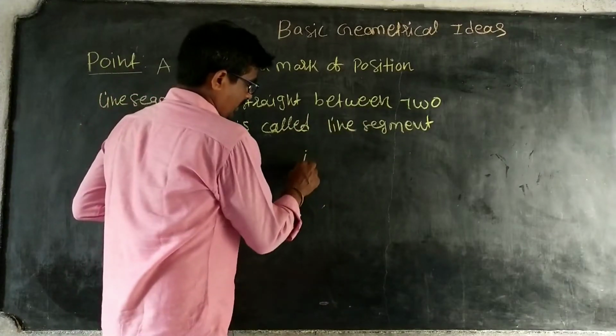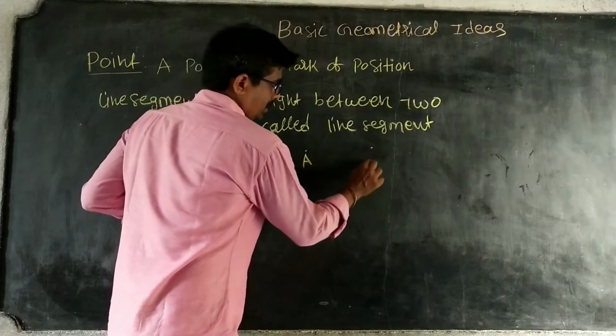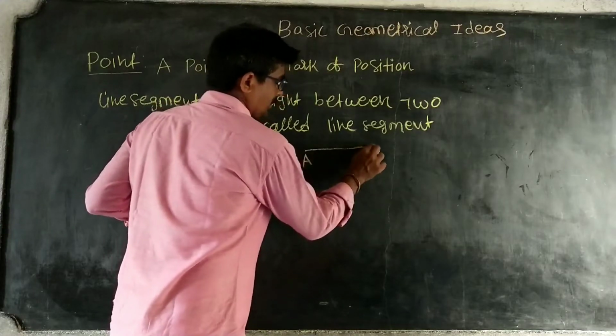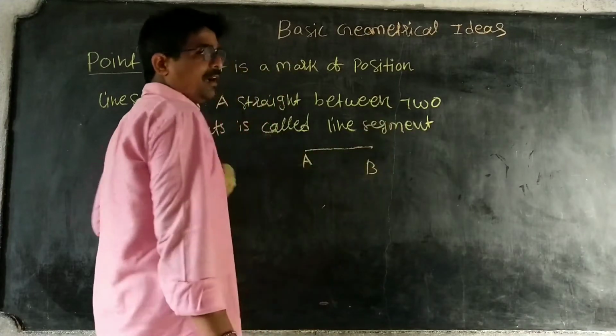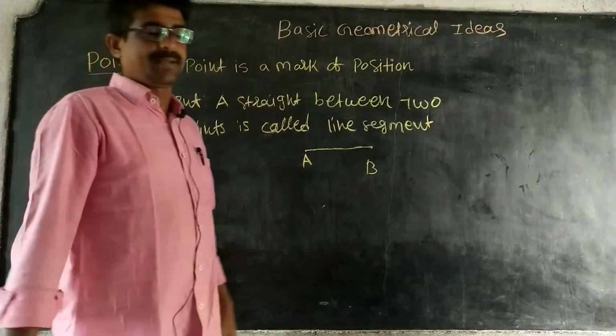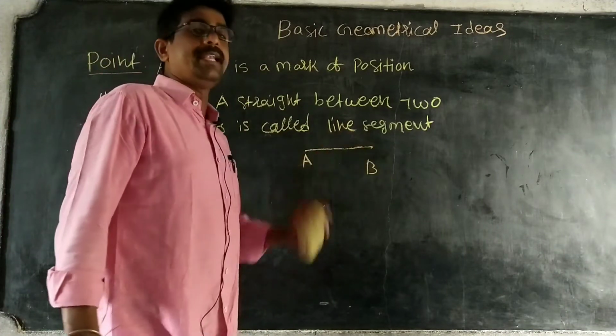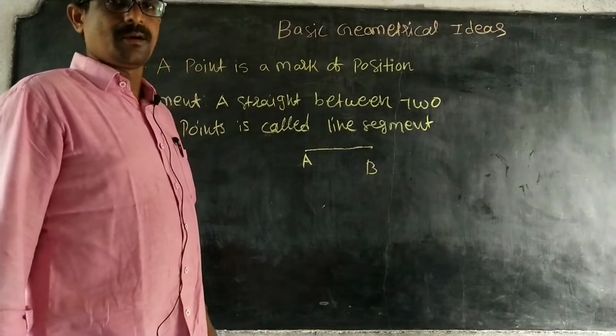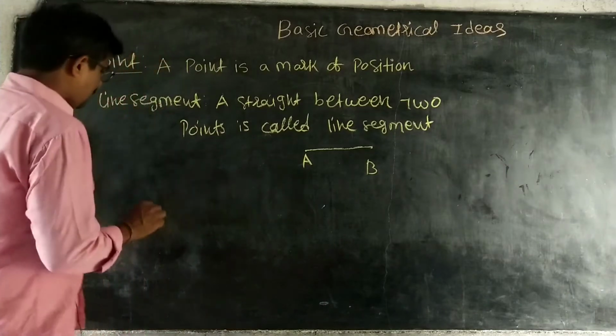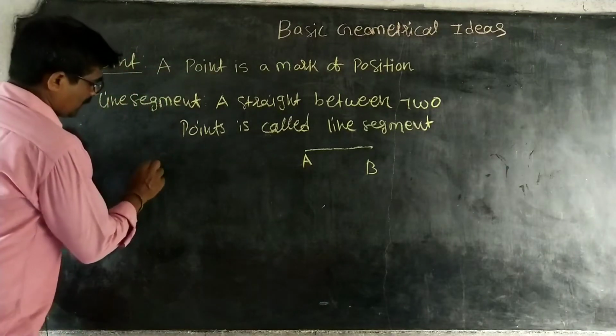So particularly you take A and B, and this should be a straight path. Any other way is a curve. We will discuss curves later. Now, that is the line segment. Next, after the line segment, we have the line.